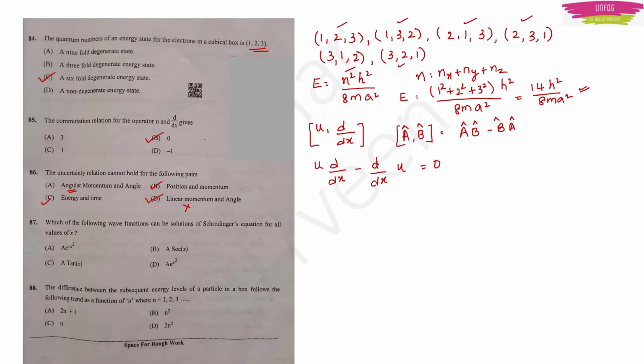Okay, next question. Which of the following wave functions can be solutions of Schrodinger's equation for all values of x? I think it is A, e to the x square. This can be a solution for the Schrodinger's equation. Next question. The difference between the subsequent energy levels of a particle in a box follows the following trend as a function of n, where n is 1, 2, 3. We know that this energy is equal to n square h square upon 8ma square. With this relation, we can say that the trend followed is n square. So option B, n square will be the right answer.